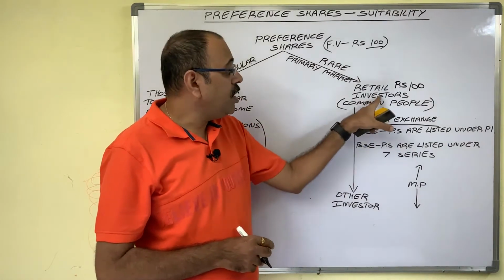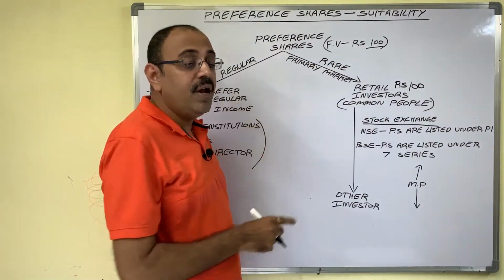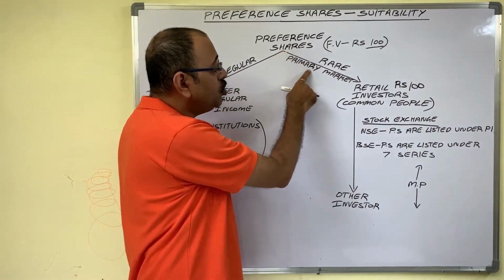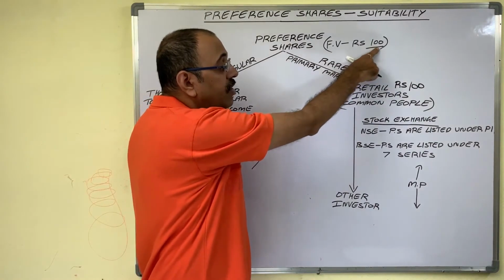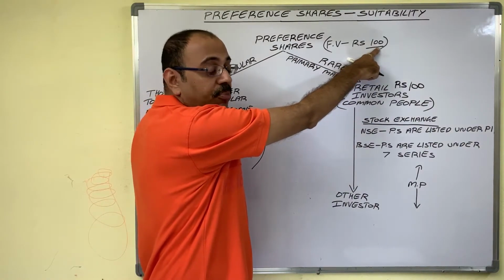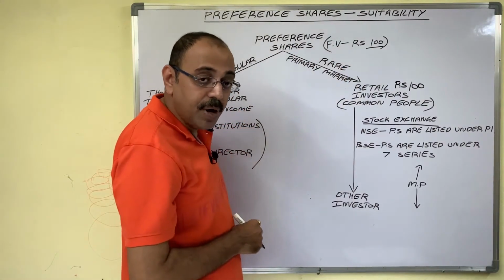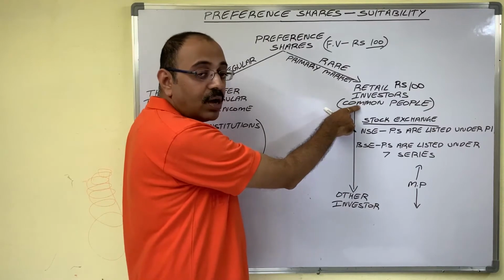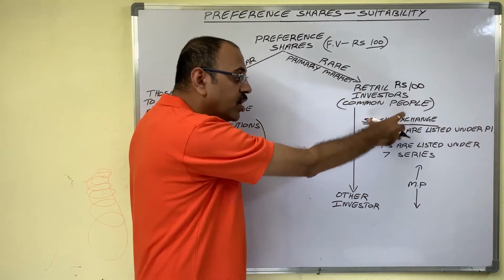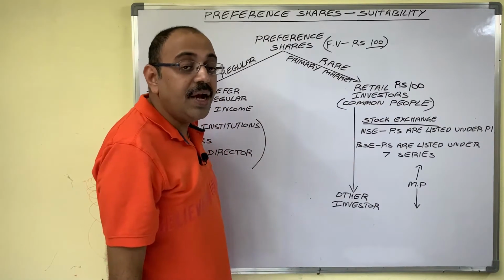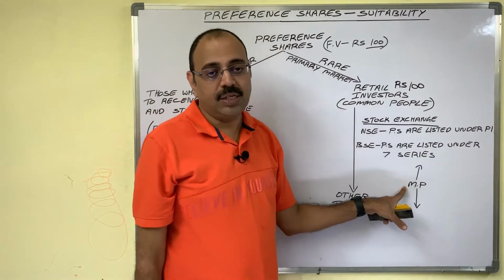Why don't common people prefer preference shares? When the company sells shares to the public in the primary market, the rate at which the company is selling shares to them is known as face value or par value. But when one investor wants to sell the securities to another investor through a stock exchange, the rate at which he is selling is known as market price.